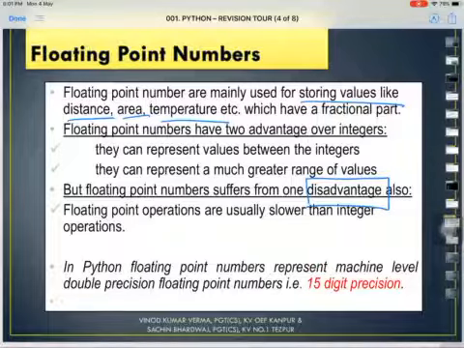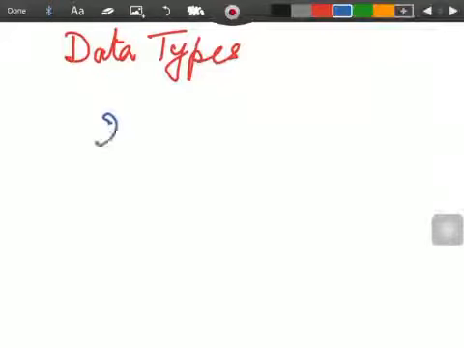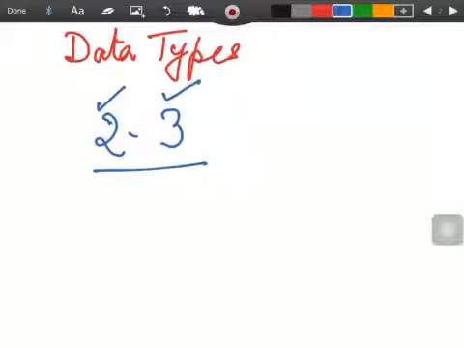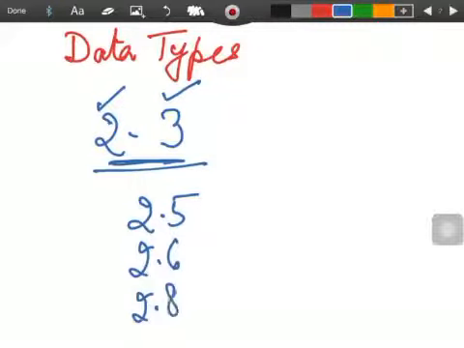Since floating point numbers deal with the fractional part, we can represent data in between two numbers. For example, if I say the number between 2 and 3, this 2 is an integer and this 3 is an integer. But if I have to represent a value in between 2 and 3, then what? Integer won't work here. So I need to show it, it may be 2.5, 2.6, 2.8, or any other value in between 2 and 3.